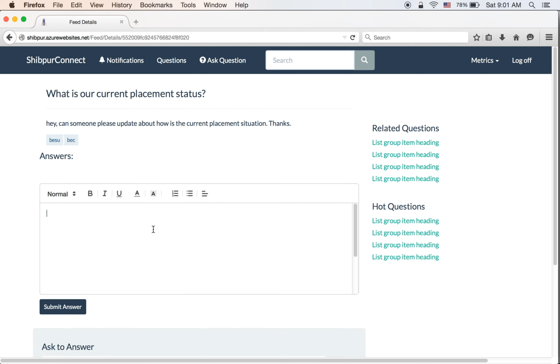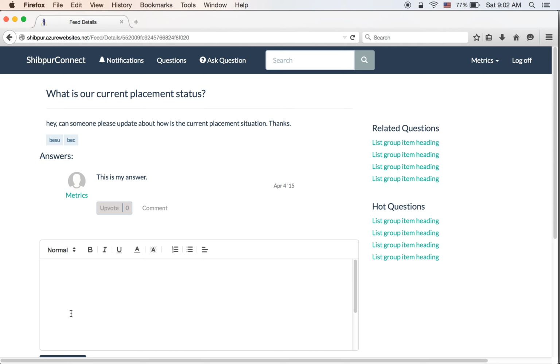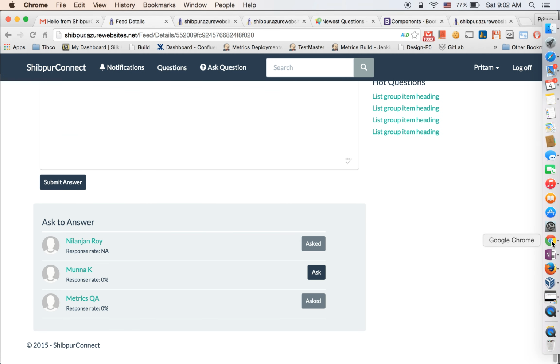Okay, so here this is my answer. Let's say this is my answer. I added it. Okay, now I logged in to this instance using the Matrix QA profile. Now I'll go back to my original one.